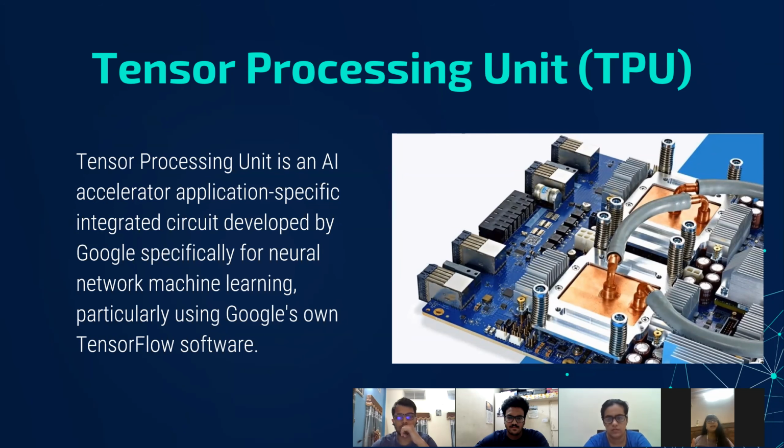It is widely used as it has a simple design and response time is guaranteed. Particularly, TPU uses Google's own TensorFlow software. This TensorFlow software is an open source library used for machine learning that works on many platforms like Linux, Windows, Mac OS, Raspberry Pi, Android, JavaScript, and the list can go on and on.